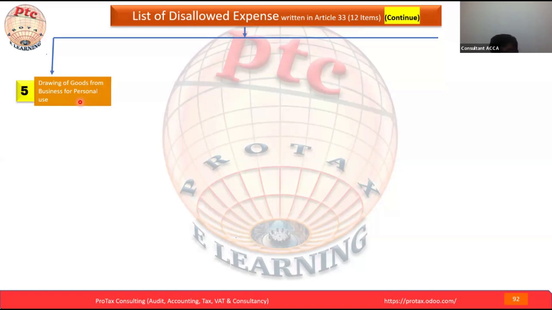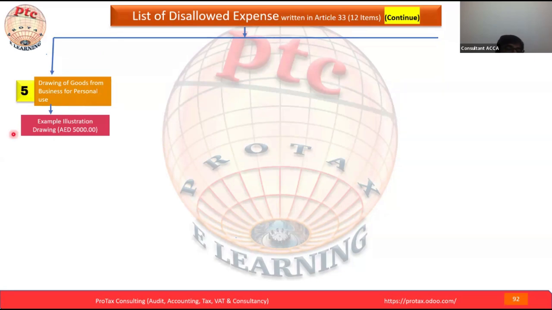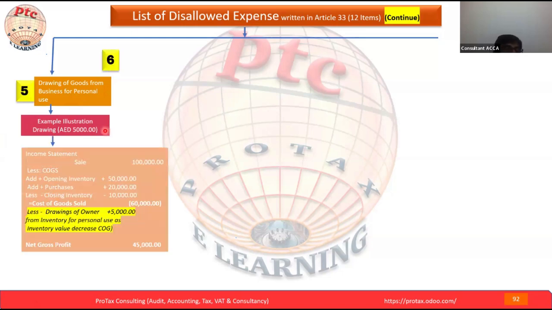Okay. Let's understand what would be the effect. What would be the effect for tax purposes, and where would the effect be? Example or illustration: the drawing amount is 5,000. In the income statement, sales are shown as 100,000. How do we calculate the cost of goods sold? Normally in the financial statements, we are familiar with the formula: opening inventory plus purchases during the year minus the closing inventory. This is the formula we apply to calculate the cost of goods sold.